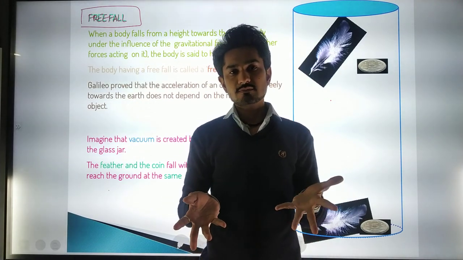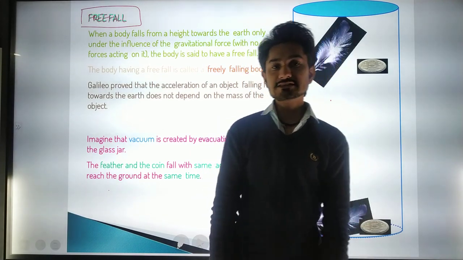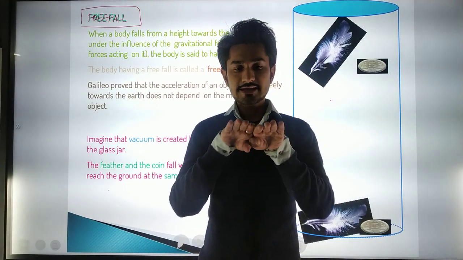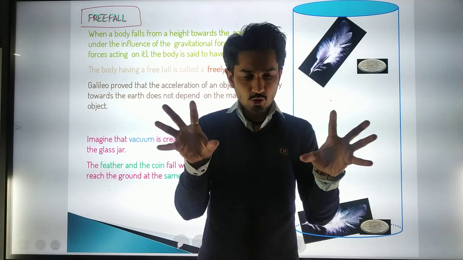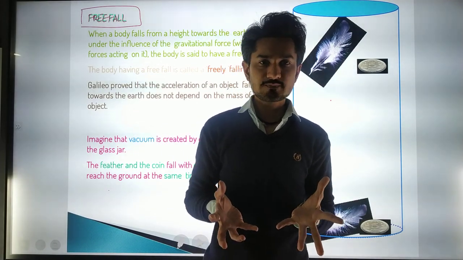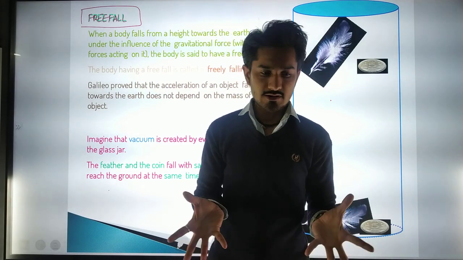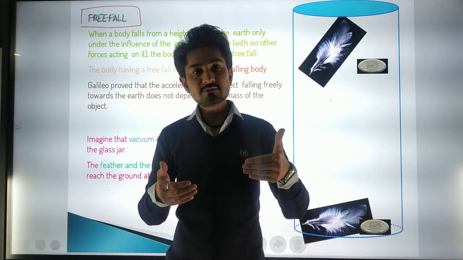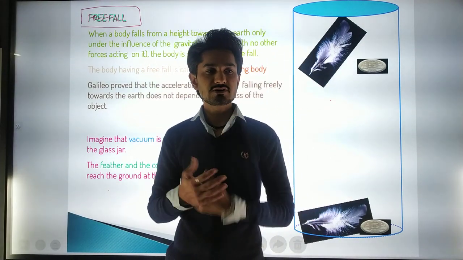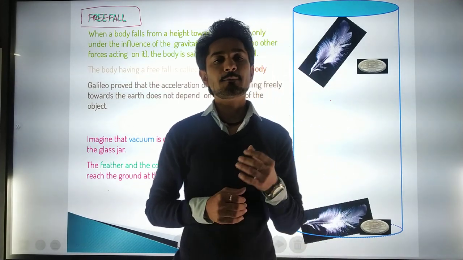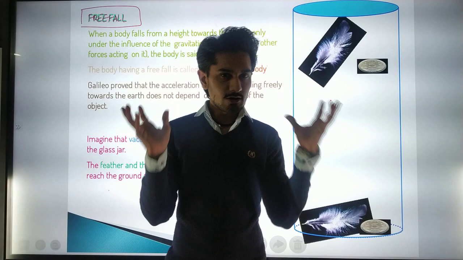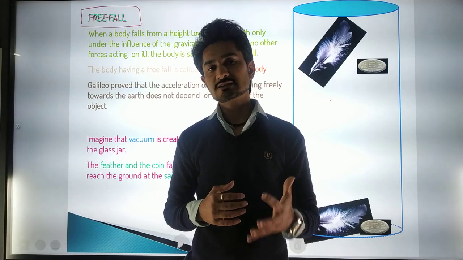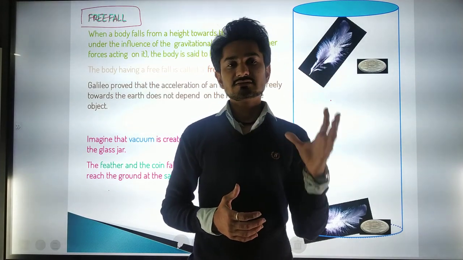the same time, and the gravitational force is also acting the same on them, because we are standing at some distance from the earth, so both objects have to experience the same gravitational force. But they will not experience the same gravitational force because of one reason, and that one reason is the mass of their bodies. Because the masses of their bodies are different, they will experience different gravitational forces.